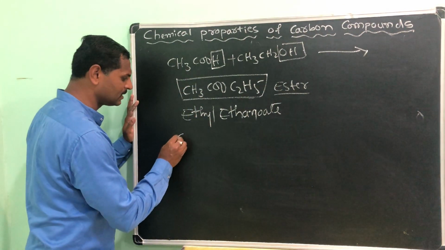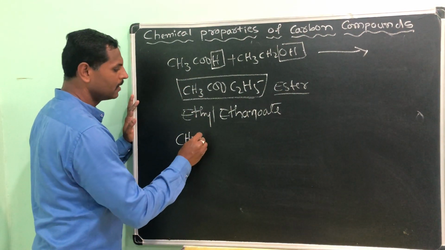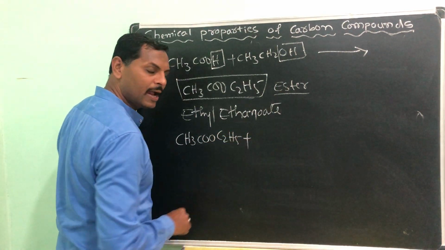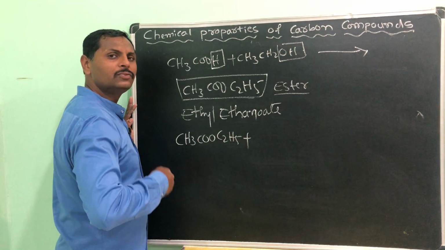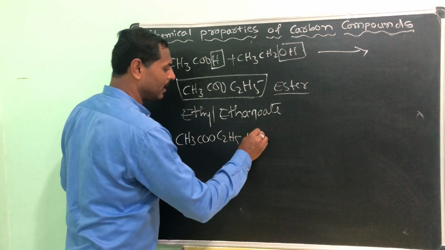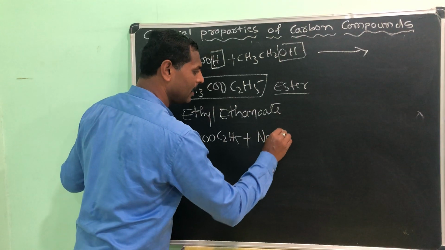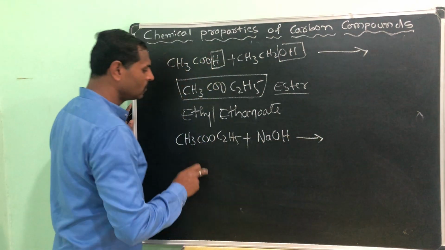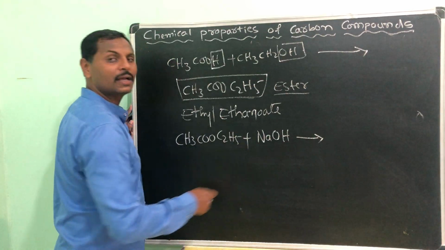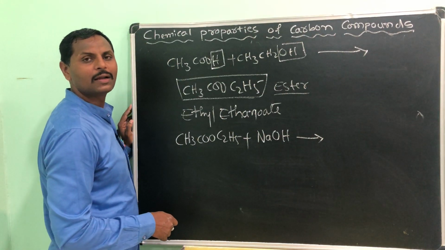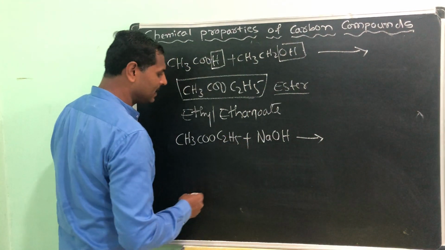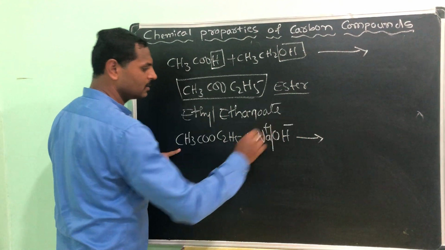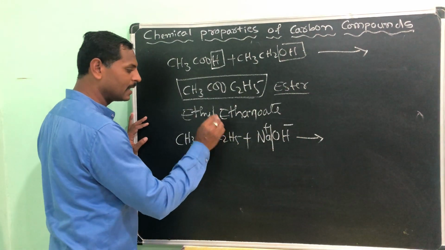Simply, we will do one more jadoo, magic, in this. We will take the same ester here, CH3COOC2H5, and this will be reacted with the caustic soda, NaOH. See here, NaOH. So, the ester is going to react with the caustic soda or sodium hydroxide. What will you get? See, CH3, this one is plus, this one is minus. Okay, here it is minus.